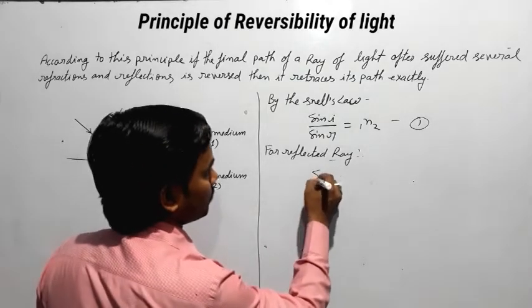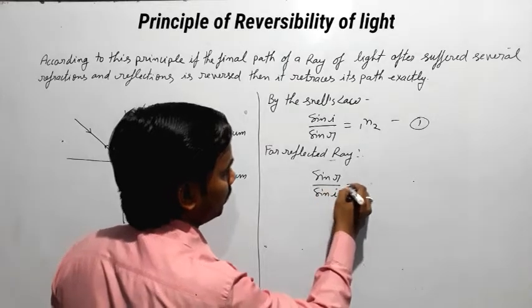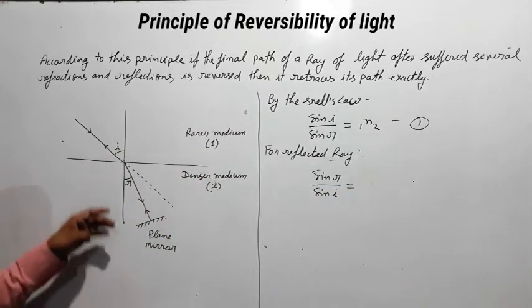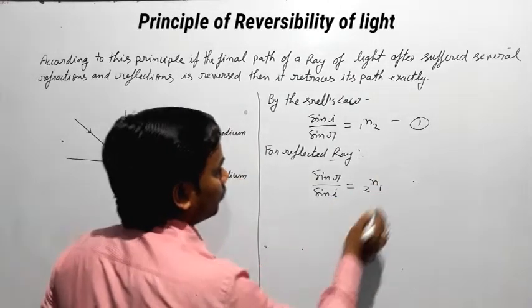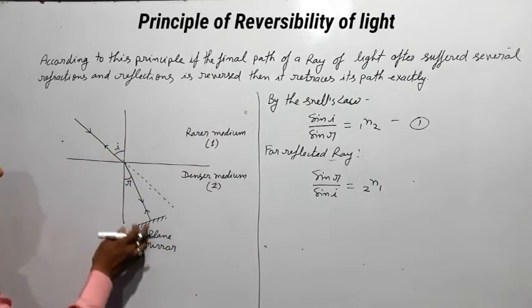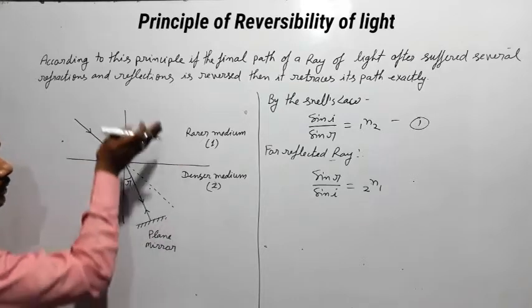So sine R upon sine I equals 2n1, because this reflected ray travels from medium 2 to medium 1.